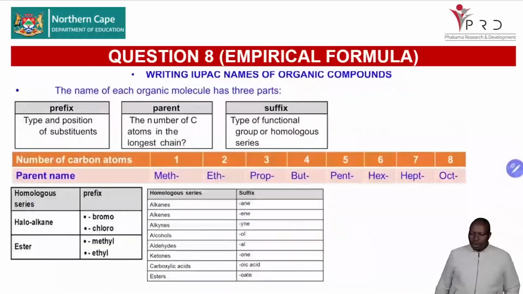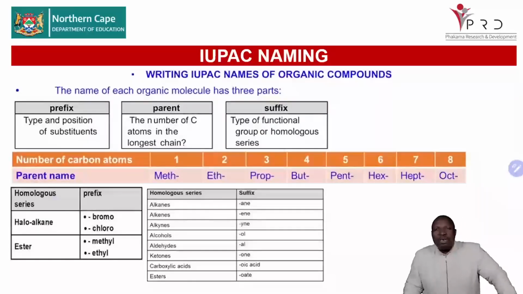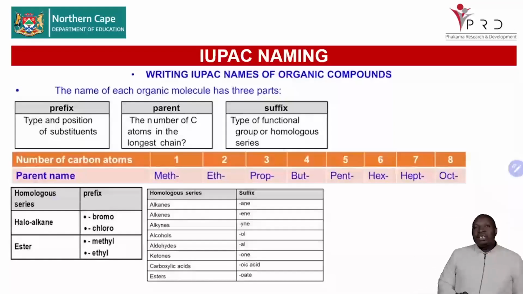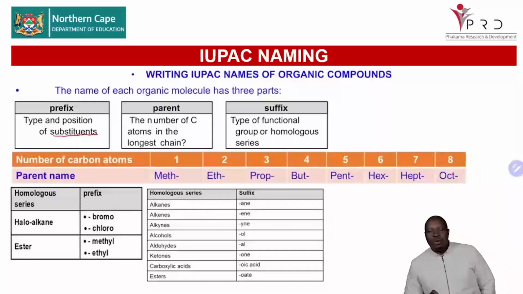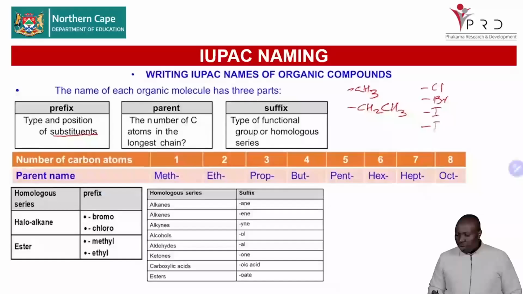Now we move to IUPAC naming. It is very, very important that you have the knowledge of naming organic molecules. This skill you must have at all times. And as discussed, we always have the prefix. The prefix is from the substituents. Remember the substituents in terms of our syllabus: your methyl, which is your CH3; your ethyl, which is your CH2CH3; your chloro; your bromo; and then iodo. Sometimes they do ask about it. And your fluoro. So we can't leave them out because we don't know what the paper will have.